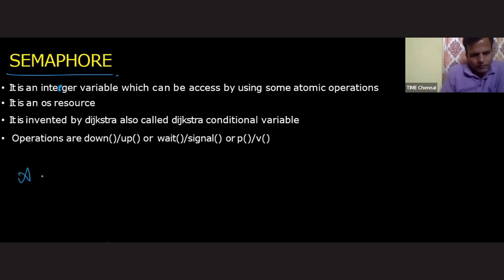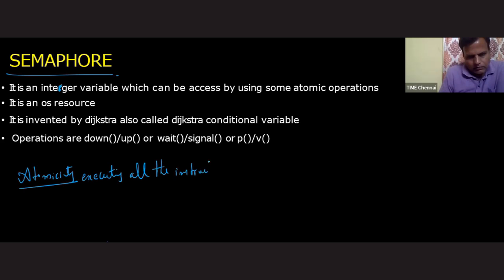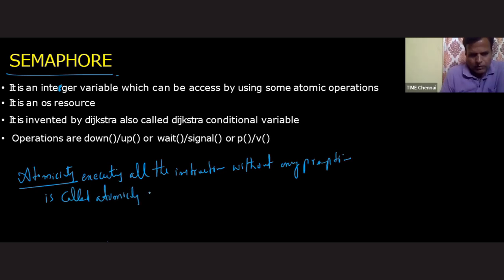We have one terminology for this kind of thing: atomicity. Atomicity means executing all the instructions without any preemption. It's called atomicity. And atomicity is guaranteed inside the kernel mode. Remember, sir, atomicity is guaranteed inside the kernel mode.